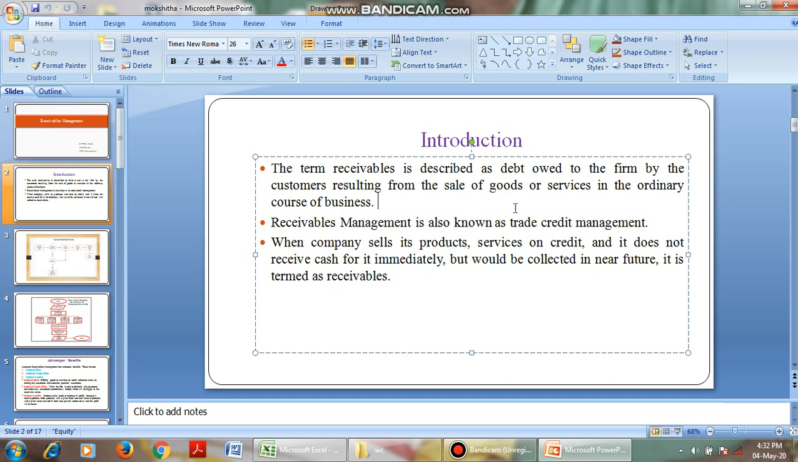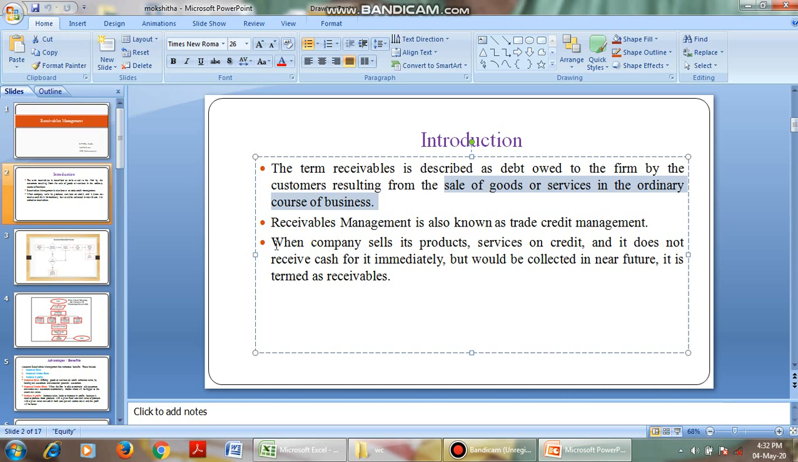That is, we have gone for our business through credit, that is trade credit. Here credit refers to the sale of goods or services on credit basis. We are not receiving money, we are giving our goods. After some time you will get the money.